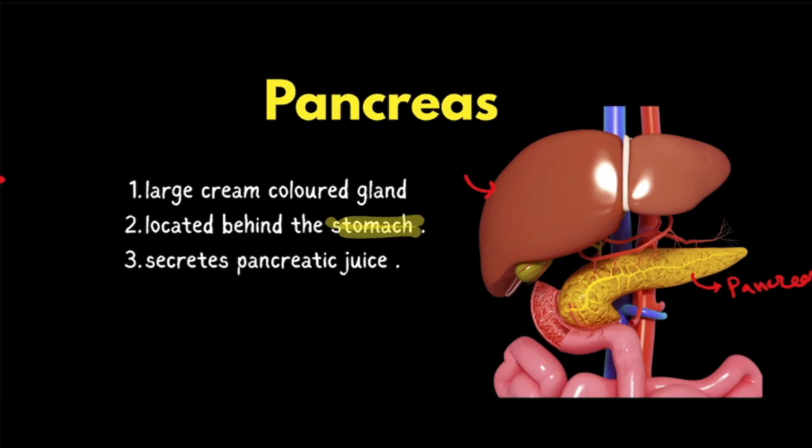Now it secretes pancreatic juice. Obviously pancreas secretes pancreatic juice. Now within the pancreatic juice there are lots of enzymes that will act upon the food particles like carbohydrate, protein, fat. And pancreatic juice has enzymes that will break down the carbohydrate into simple sugar. Okay, that is glucose. Proteins into amino acids, and fat into fatty acids and glycerol.